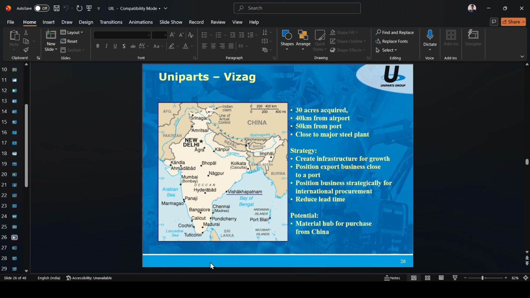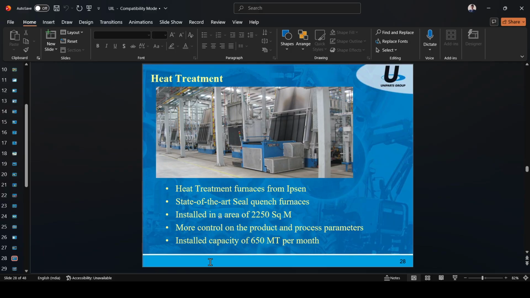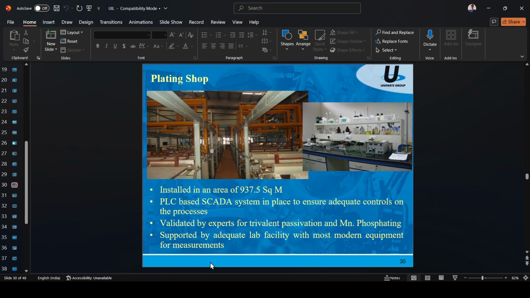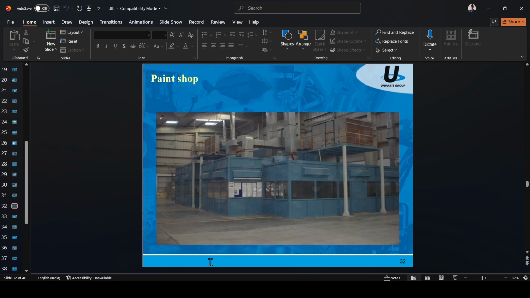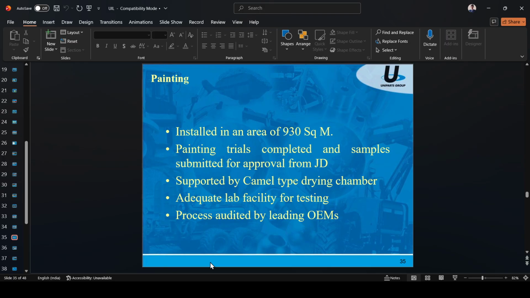So Uniparts Vizag machine shops. You can see that is the machine shop and heat treatment. The heat treatment plant in Uniparts Vizag, with online monitoring in heat treatment. Plating shop in Uniparts India Ltd Vizag. Then pre-treatment and CD line. Uniparts India Ltd Vizag paint shop. Loading and unloading in the paint shop.